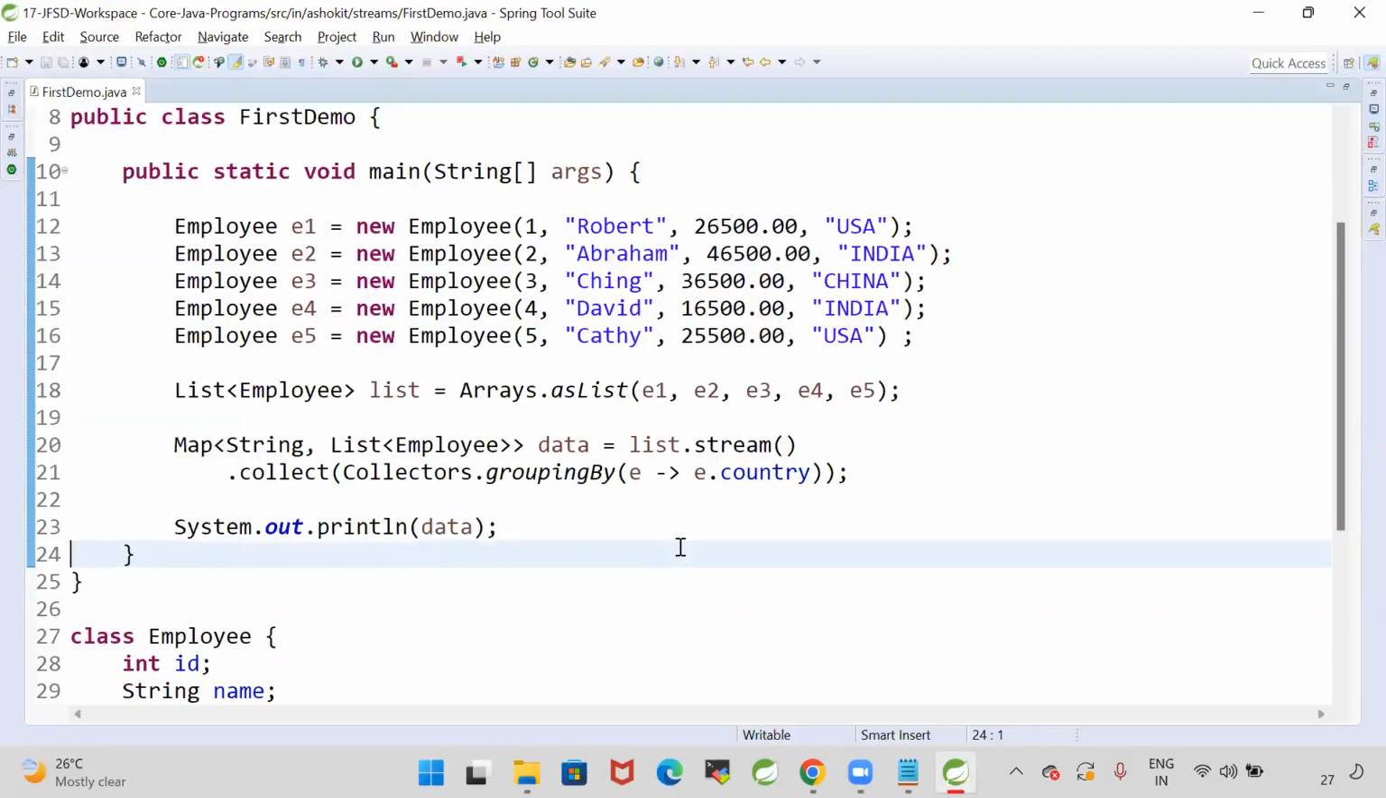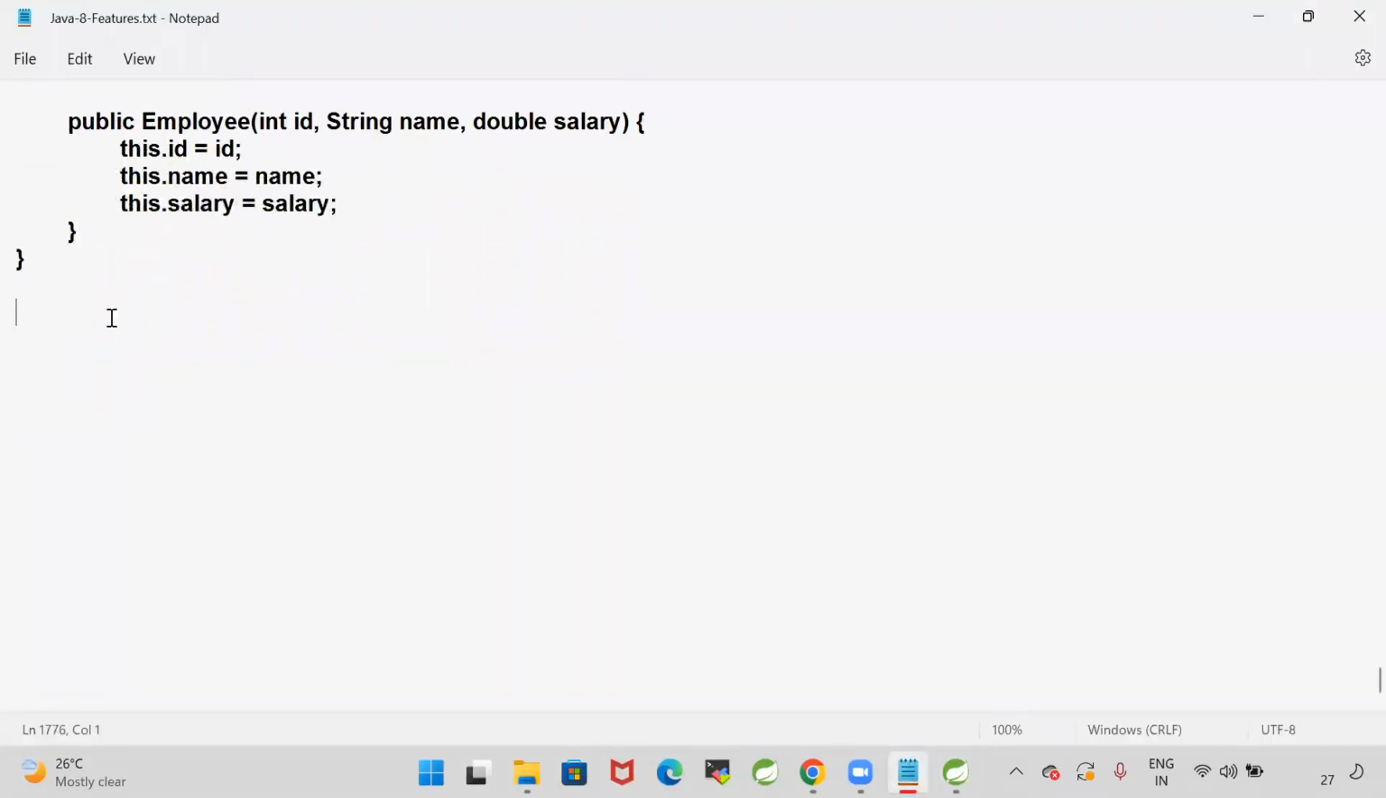Group by operation is nothing but categorizing the data. Based on country I am able to group the data. Similarly you can group the data by using salary also. Whenever you do the group by based on the given value, it will create a map with key value pairs. Key will be our property, value will be the matching values. India is a key, 2 records available as values. China is a key, 1 record available. USA is a key, 2 records available. Like this we can perform the grouping operation in the stream.